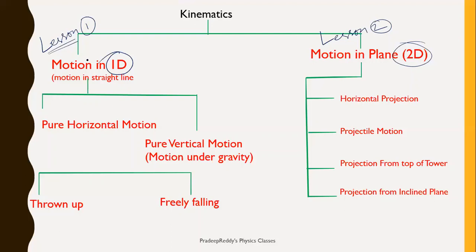In motion in one dimension, you will be learning about pure horizontal motion and pure vertical motion. Pure horizontal motion means the body is purely moving on the road, purely along the x-axis, positive or negative. In vertical motion, the body can either go up or fall freely.